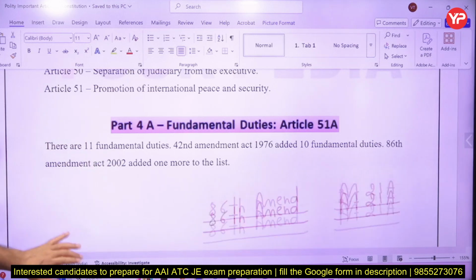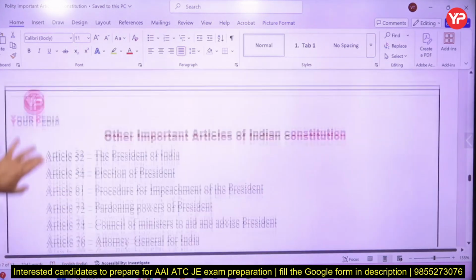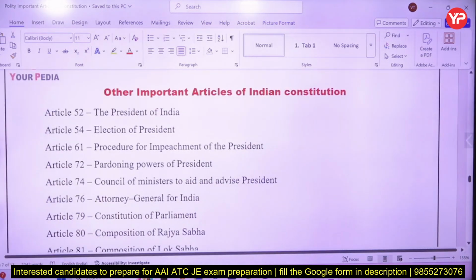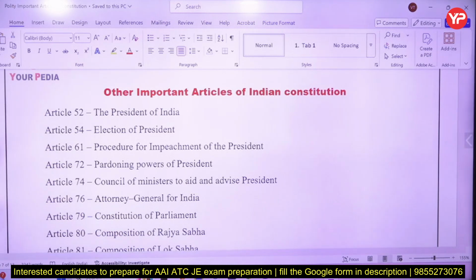How many fundamental duties do we have? Sir, 11. When was it added? 42nd Amendment Act 1976. Other important articles: Article 52 talks about the President of India. 54 talks about how the election of the President of India will be conducted by the Election Commission of India. Impeachment of the President, how shall you do it? Article 61. The President can pardon some kinds of people. The pardoning power is 72. The Council of Ministers will be there to aid and advise the President. The Council of Ministers will be headed by the Prime Minister.